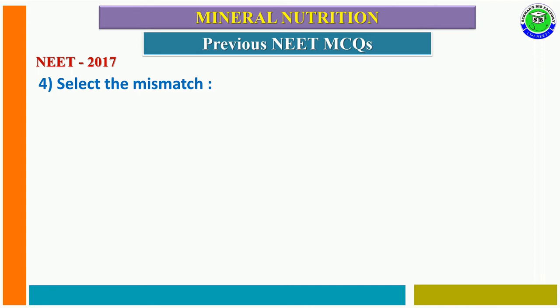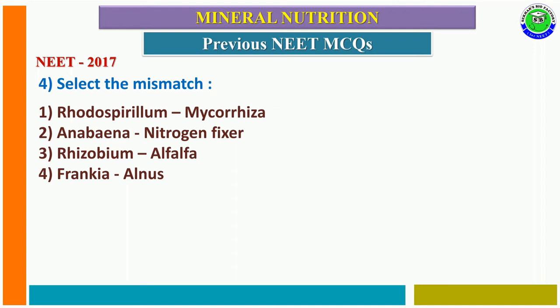Question number 4 from NEET 2017. Select the mismatch. First option Rhodospirillum, mycorrhiza. Second option Anabaena, nitrogen fixer. Third option Rhizobium, alfalfa. Fourth option Frankia, alnus. In this, the correct answer is first option, because Rhodospirillum is not associated with mycorrhiza, and Anabaena is a nitrogen fixer. Rhizobium is present in legume plants like alfalfa. Frankia is present with alnus.